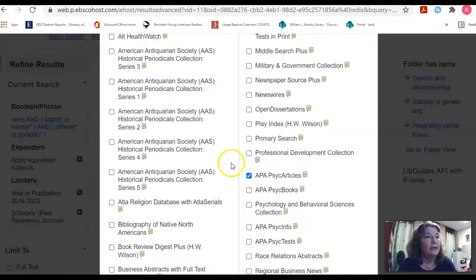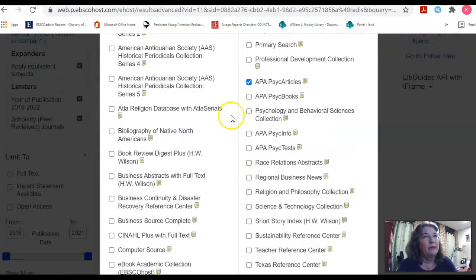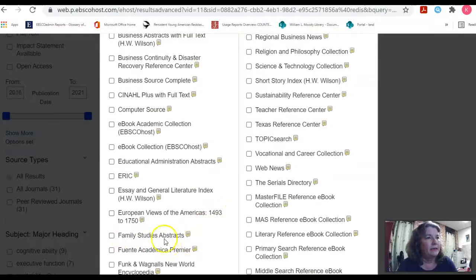Let me go down, and I'm going to pick the other psychology databases. We've got Psychology of Behavioral Sciences and also PsycInfo. PsycTest has a bunch of actual instrument test surveys in there. It's not actually going to be articles for you. We've got race relation abstracts. I think we have a family studies abstract also. If you want to look at those, I'll go ahead and click that for fun.